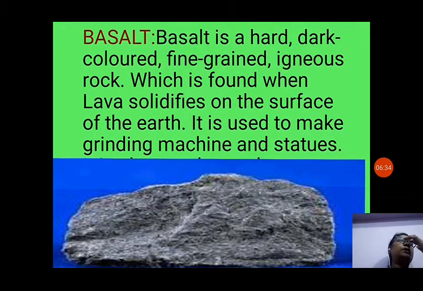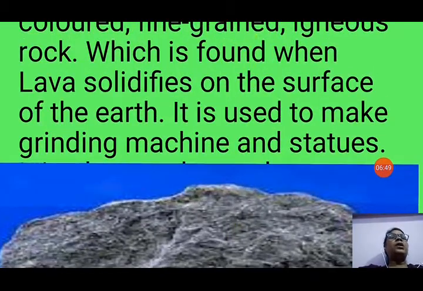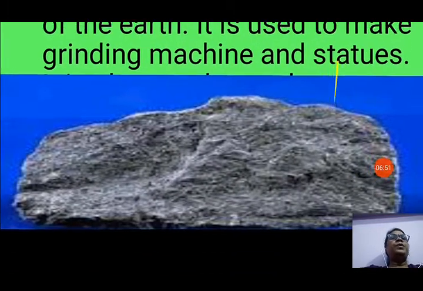Now, we know that igneous rock is formed from lava. So, when lava solidifies on the surface of the earth, it is formed. It is used to make grinding machines and statues. Basalt is used to make grinding machines to grind things, and statues also are made from basalt. So, you can see basalt very nicely.